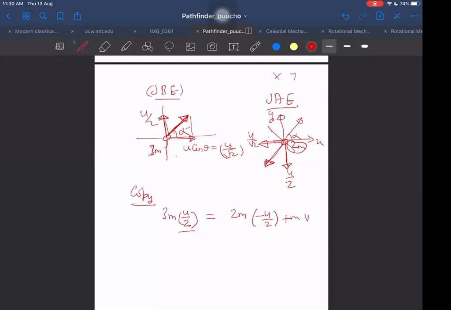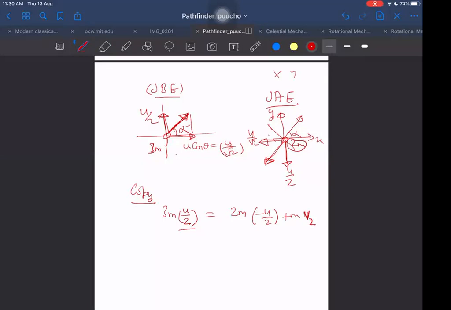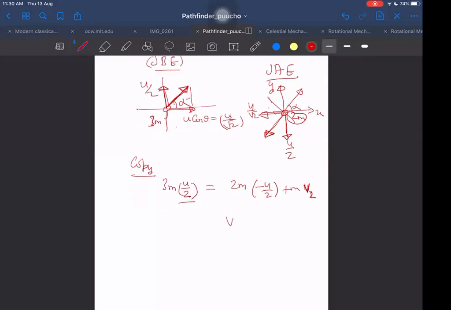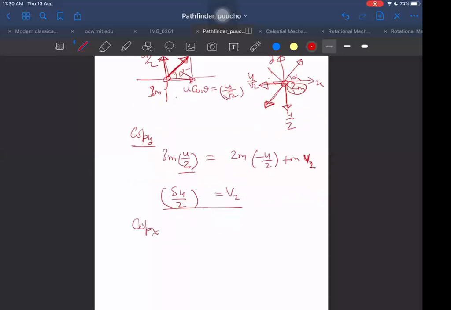Let us call them v1 and v2: v2 along y, and along x I will write v1. So v2 we are getting as 5u by 2, sir. Exactly right. Now conservation of momentum along x: 3m into u cos theta, which was u by root 2, is equal to 2m into, the direction will reverse again, minus u by root 2.